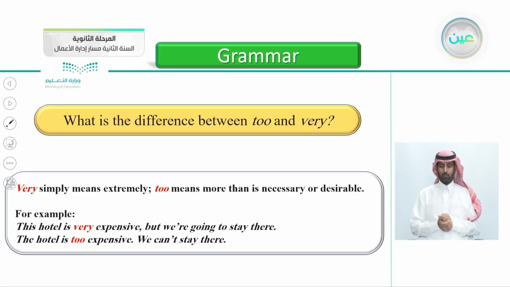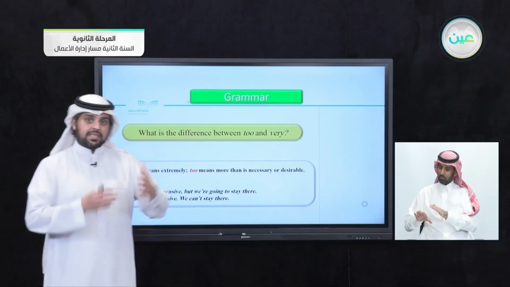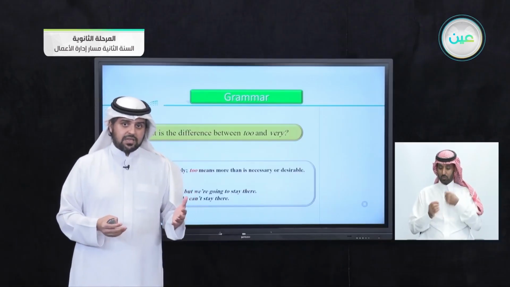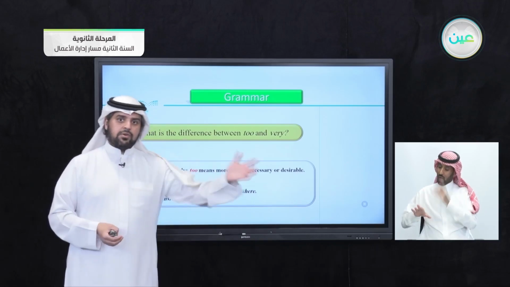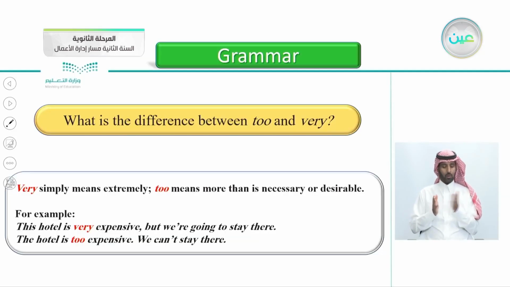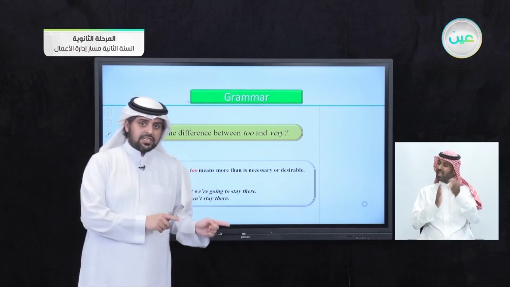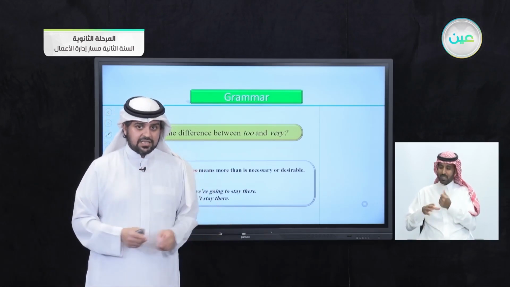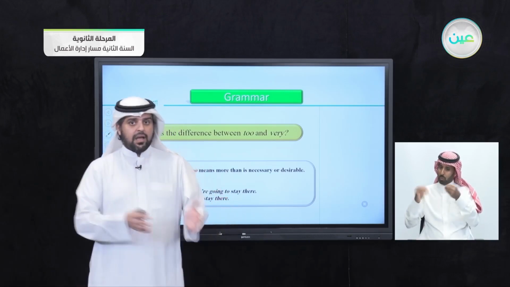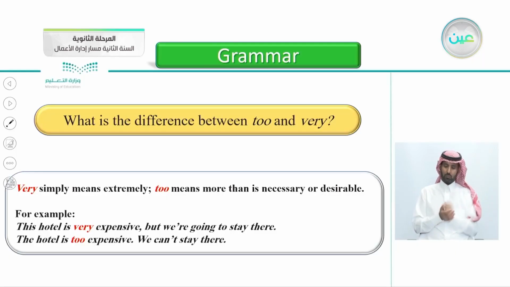For example, here, when you say the hotel is very expensive, but we're going to stay there. So when you say the hotel is very expensive, it is expensive, but I can manage, I'm going to stay there. But when you say here, the hotel is too expensive, it means I can't afford it. So the situation changes here, I can't afford it, I'll be going to another hotel. Or you can say the coffee is very hot, but you can manage, you can drink it sip by sip.